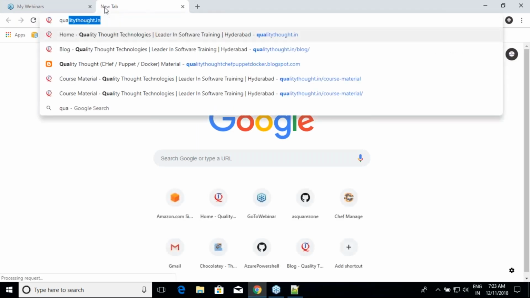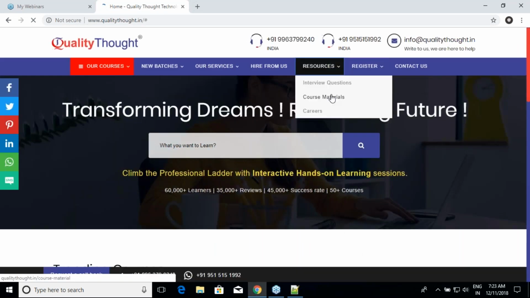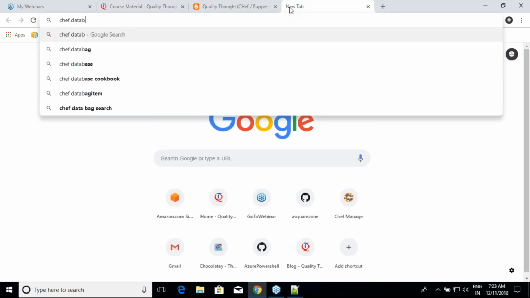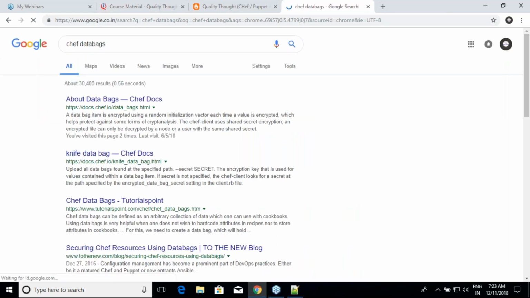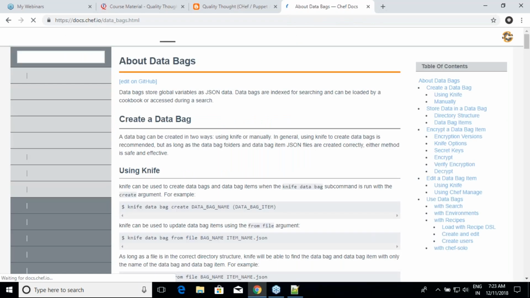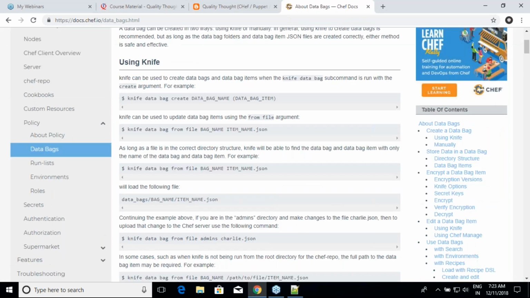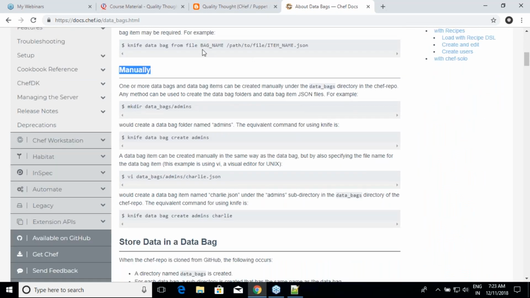You can take two approaches. One is you can go with what we have over here, or, as usual, refer to the data bags documentation. This is how you basically do it, and we'll follow this manual approach, not the approach from here, because I'll tell you what the advantage is.